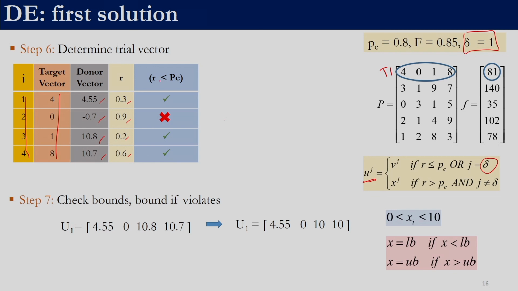First, let us check this condition. Since the condition is r is less than or equal to PC, let us see which of these actually satisfy it.